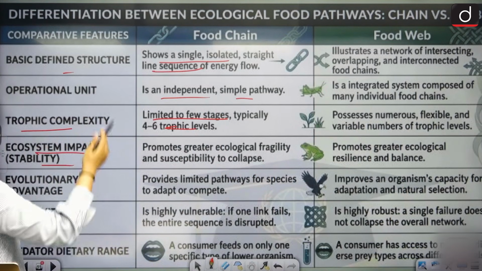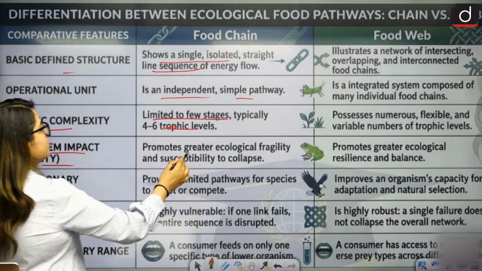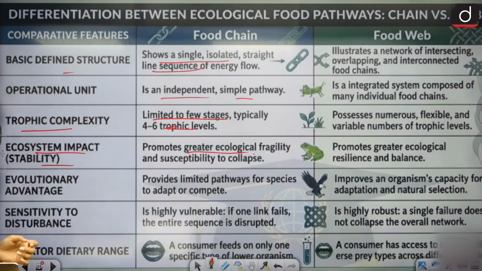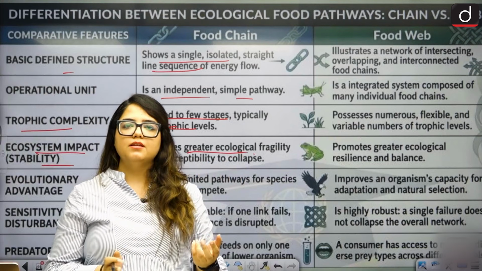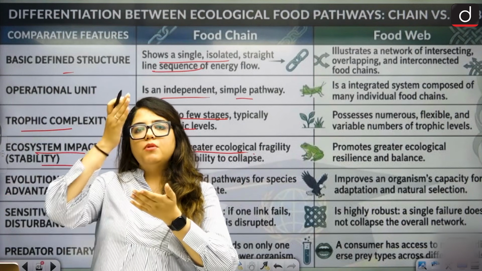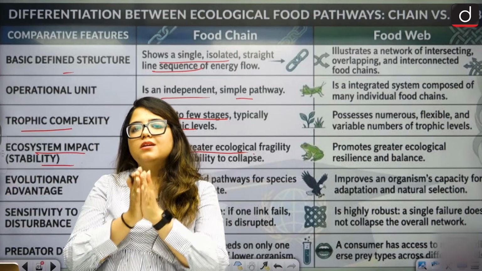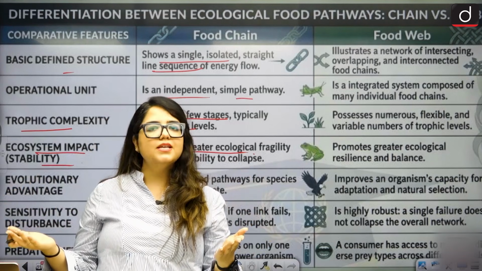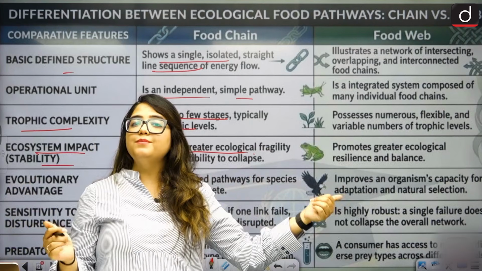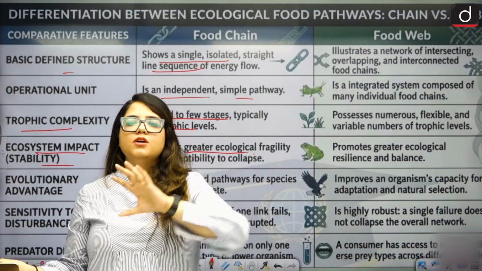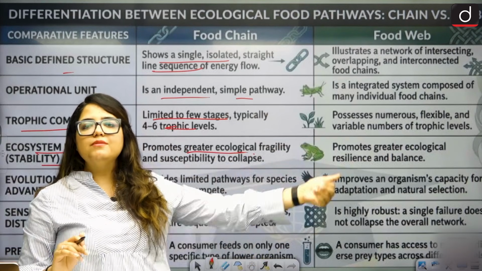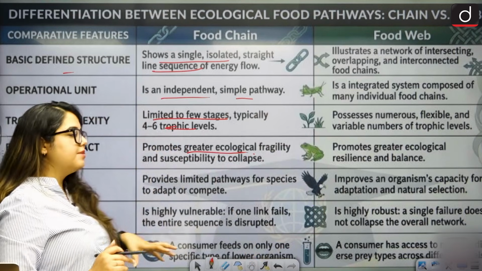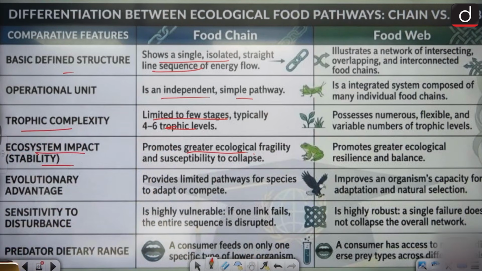Ecosystem impact: if we follow a food chain, it promotes greater ecological fragility because it will collapse. The moment one element breaks down from that singular chain, the entire chain breaks down, so it is very easy to collapse. But in a food web, everybody has multiple options. If one is eliminated, they will find another, right? So in a food web, we see better, stable structures. Yes, greater ecological resilience. Clear?